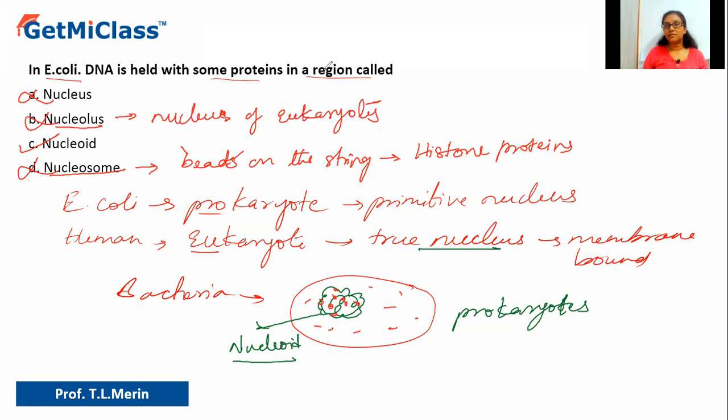So let us try to conclude the answer. What is the answer? The question says in E. coli, DNA is held with some proteins in a region called what? Nucleoid. So let us conclude. Option C is the correct answer.